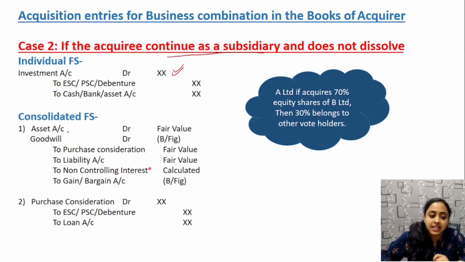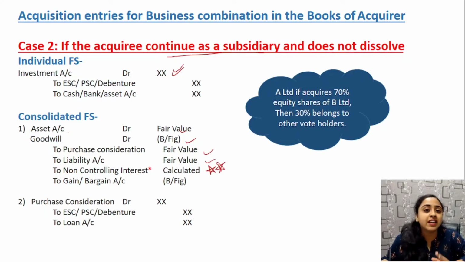Asset account debit at fair value, no issue. Goodwill, no issue. Purchase consideration, nothing new. Liability, okay. Here comes a new topic: if it is not dissolved, then non-controlling interest, that is minority interest, arises. We have to calculate this value. Next, bargain gain, if any. Purchase consideration, then settlement is done: equity shares, preference shares, debentures, loans, any.